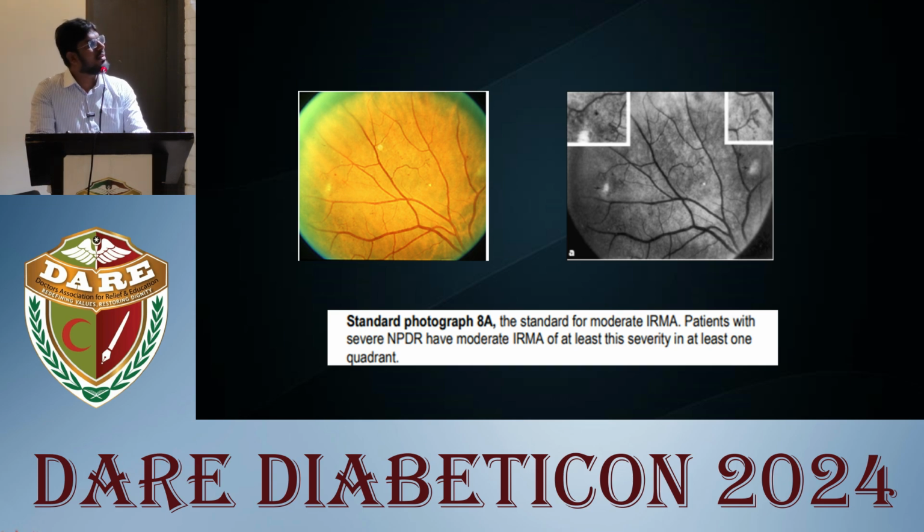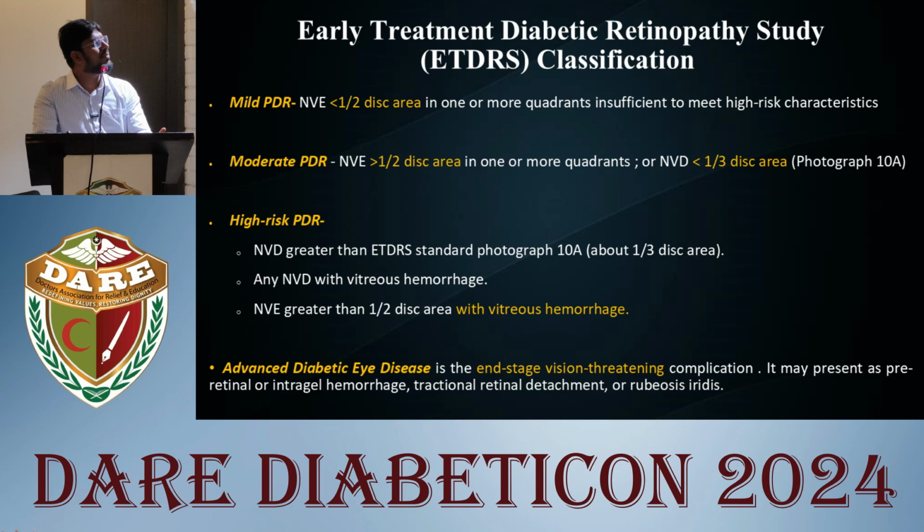So, in addition to non-proliferative, we have proliferative diabetic retinopathy, which is again graded into mild proliferative diabetic retinopathy, moderate, high risk, and advanced PDR. Mild PDR is nothing but neovascularization elsewhere less than half disc area. Moderate PDR is neovascularization elsewhere of half disc area or more, or neovascularization of the disc less than 1/3 disc area, which is shown again in standard photograph 10A. So, with this amount of neovascularization present, the patient is graded as high risk PDR.